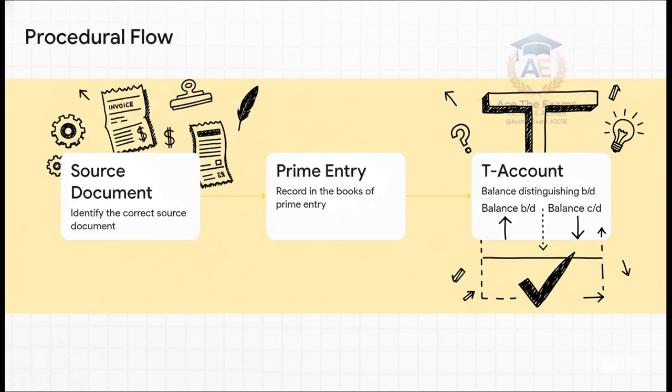That's right. In the exam room, we literally award you method marks just for your process. Step 1 is identifying the correct source document, like an invoice or a credit note, to properly document your evidence. Step 2 is accurately recording that data into the books of prime entry. And Step 3, well, that's mastering the T-account structure, the absolute gold standard of the double entry system. You have to clearly show how you balance the account, deliberately distinguishing between your balance brought down and balance carried down. If we can visibly track your step-by-step logic, we can absolutely award you marks for it.